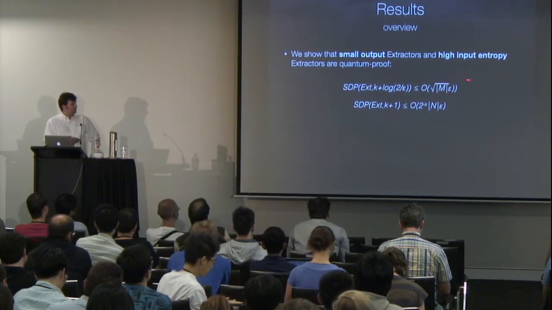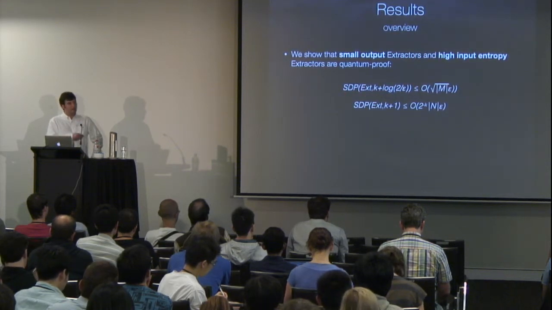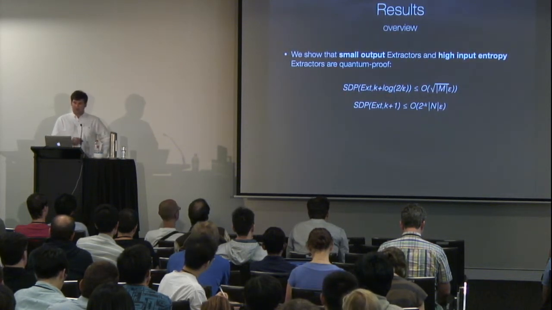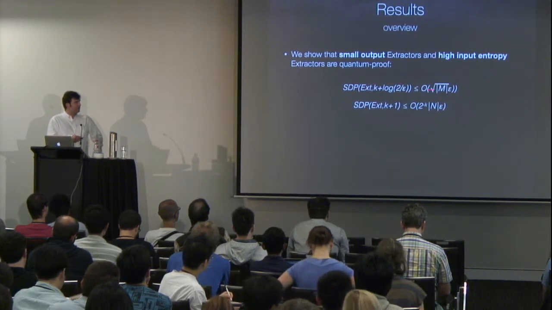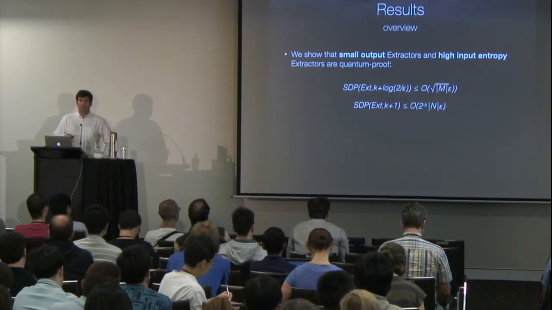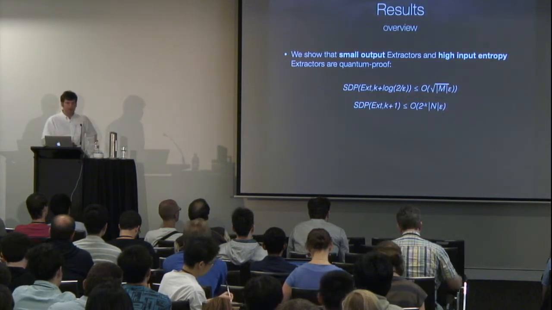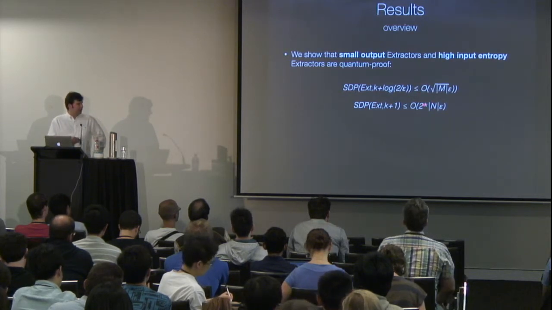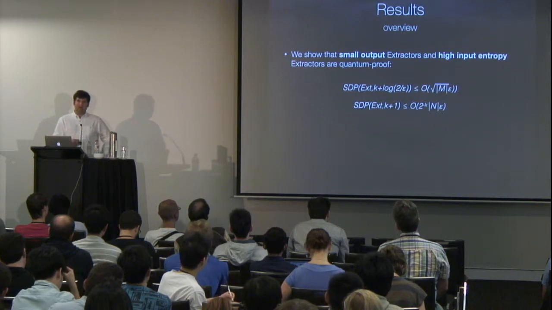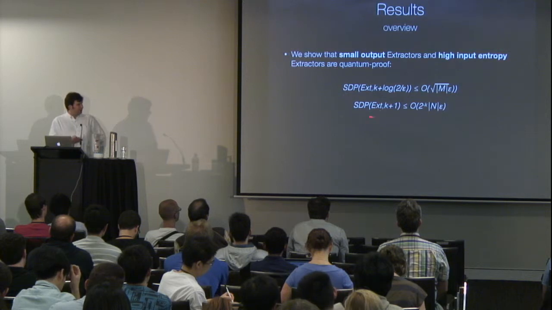It means that if the output is small, then we get a good upper bound on the SDP, and via the inequality I showed you before, we get a good upper bound on the quantum value of an extractor, which means that every extractor is quantum proof as long as the output is small. We can also show that if the input entropy is quite high, so that k is on the order of n, where n is the number of input bits, then the extractor is also quantum proof. The error behaves nicely.